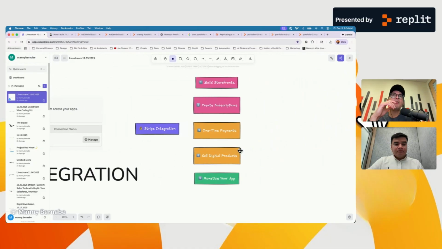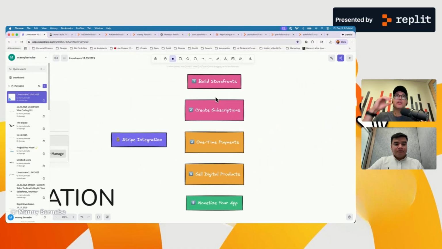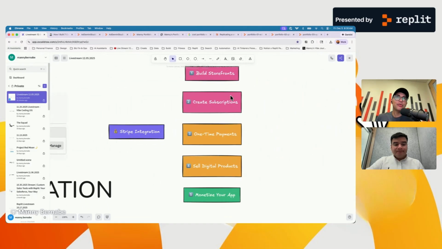And I think of a couple of different options. If I want to build a storefront onto my application, say I have a site for my local business, I'm selling different things, or I'm doing e-commerce and I'm selling things online, and I have a whole bunch of different things that you can buy, like merch, for example, then I can build a storefront with different pricing, and have a cart of sorts, and have people pick the things that they want to buy, and then automatically check out through Stripe.